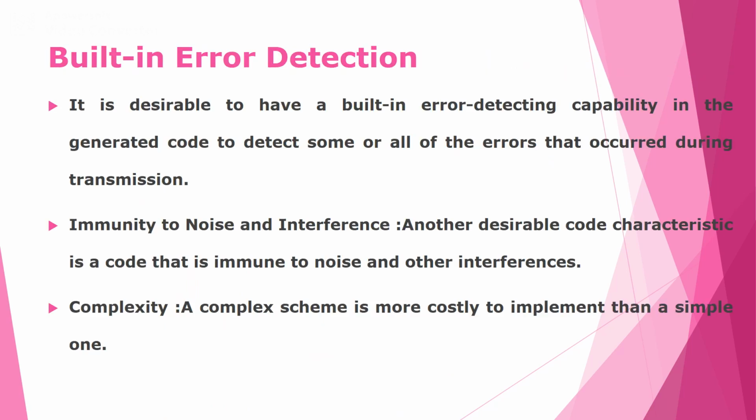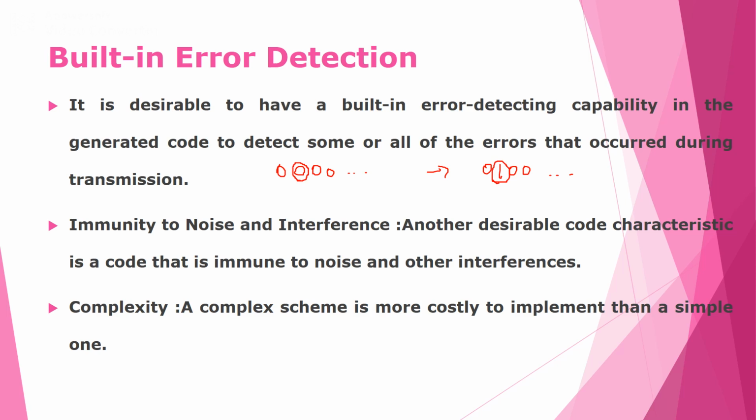Next we'll take built-in error detection. It is desirable to have built-in error detecting capability in the generated code to detect some or all of the errors that occur during transmission. If you are sending the data pattern as 0, 0, 0, 0 and so on, but the received data is 0, 1, 0, 0 and so on, I can say that this bit is altered, or there is an error in the received data.